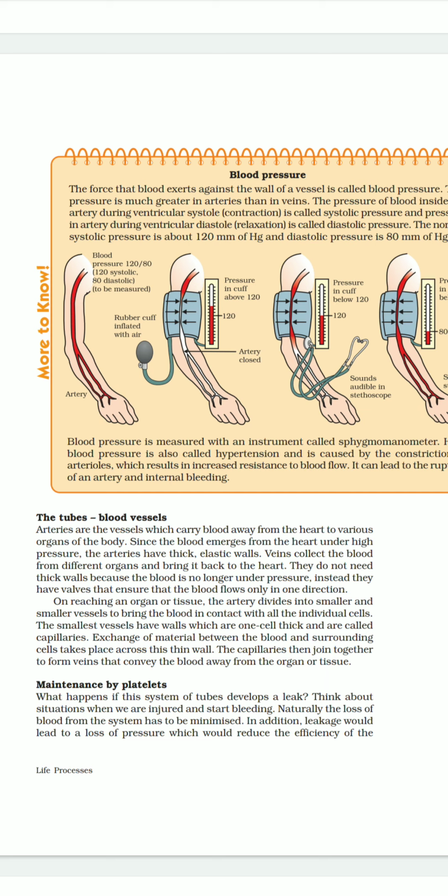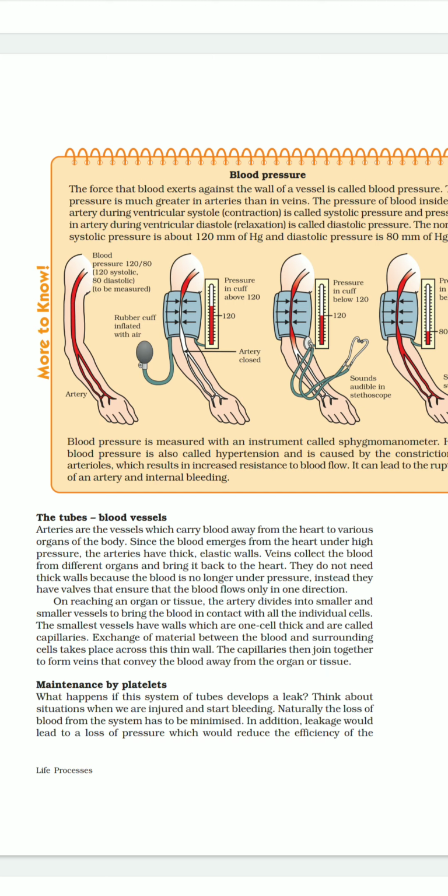For this purpose doctors also use a stethoscope because they have to hear the sound. And what is the use of a stethoscope? A stethoscope helps us to hear the sound of the heart, or you can say heartbeat. Nowadays we are also measuring blood pressure with the help of digital devices.